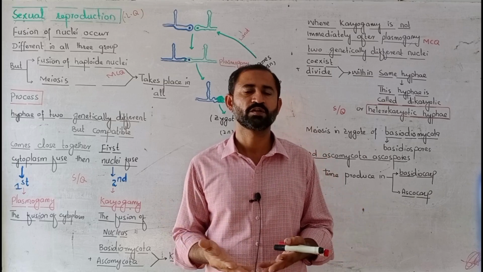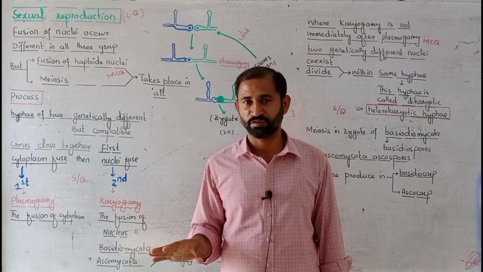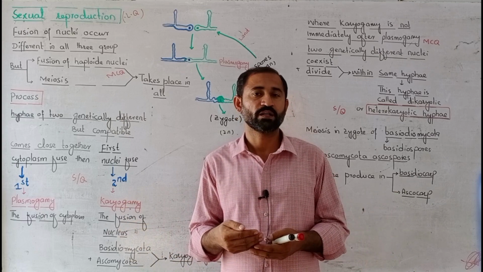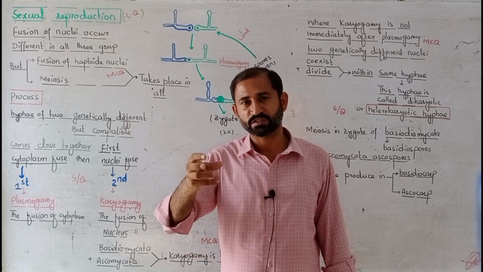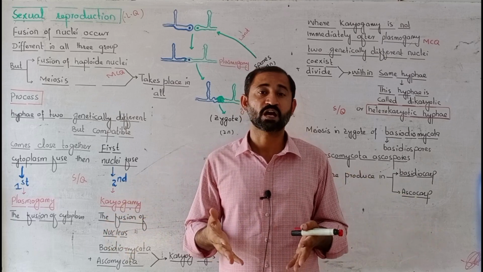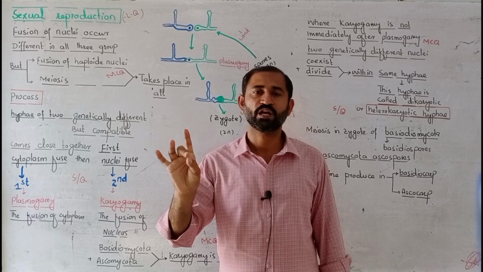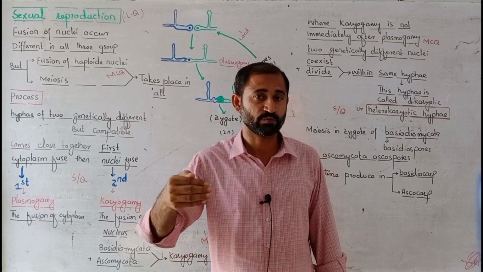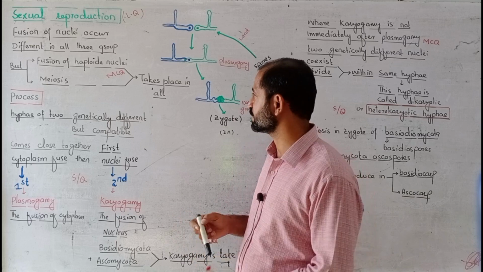There is a slight variation in the reproduction methods among them, but the thing that is common in all these 3 groups is that there is a fusion of nuclei, followed by the process of meiosis in which spores are formed. So the process of sexual reproduction is somewhat different in all 3 groups, but besides this difference, the common things are, number 1, a fusion of nuclei, and number 2, the formation of spores by the process of meiosis. That is the common thing in all these 3 groups.